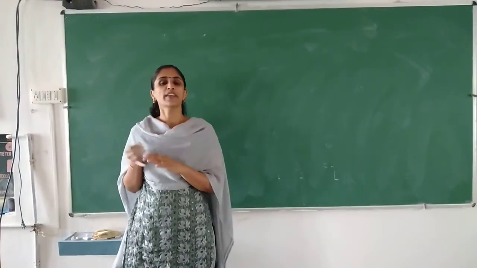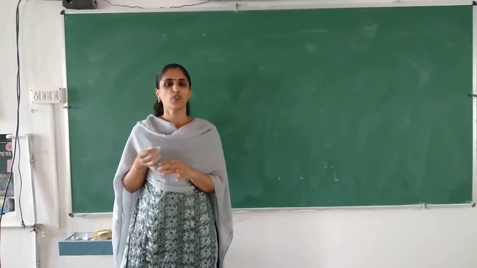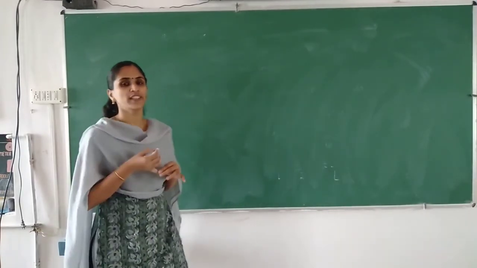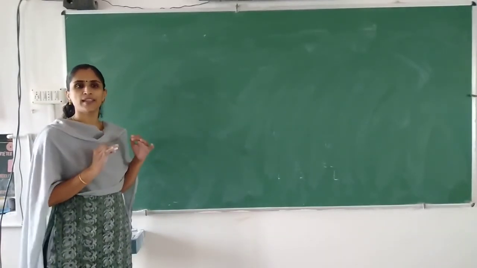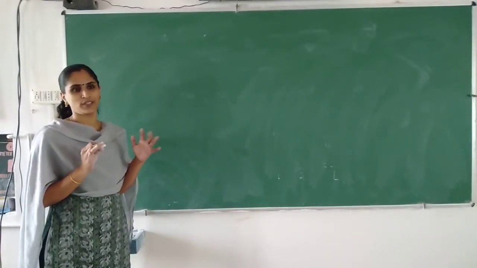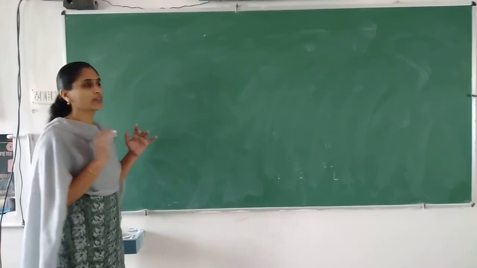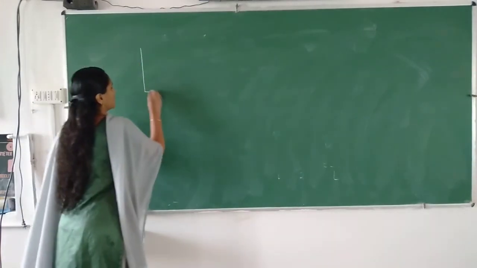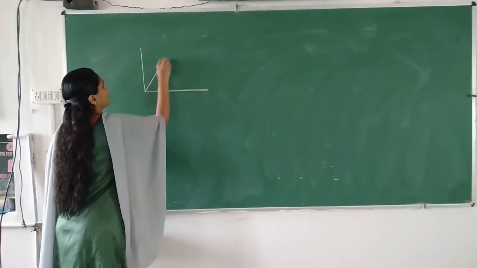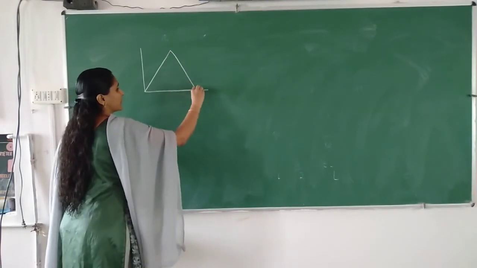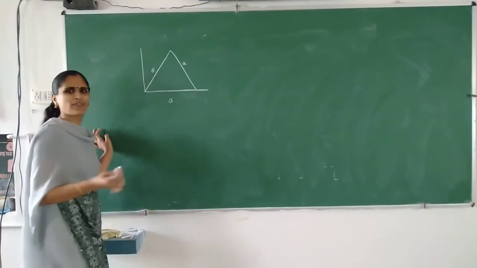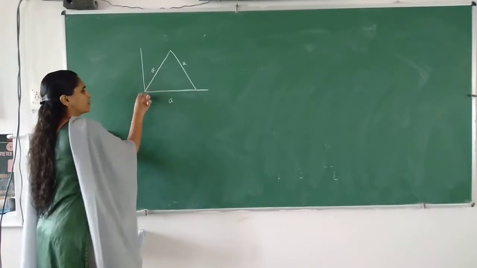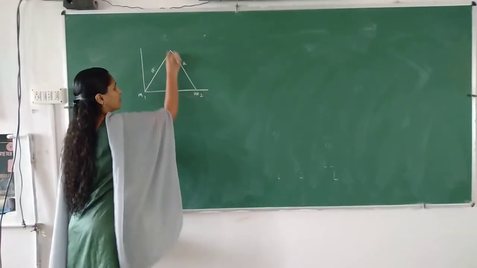If two objects are also given, it is better to assume that one object is at the origin. So we can draw it like this. It is an equilateral triangle, so all sides are A. Masses will be given as m1, m2, m3.